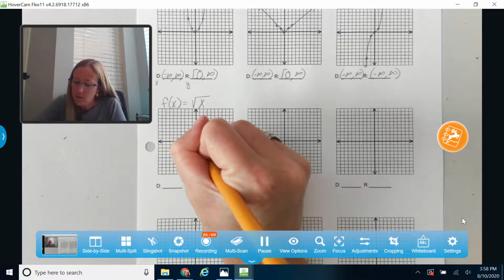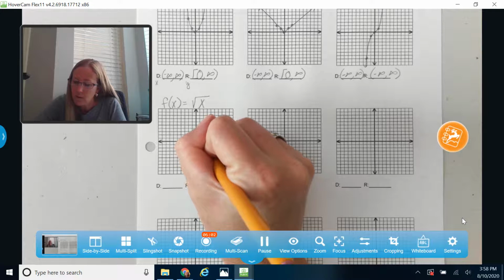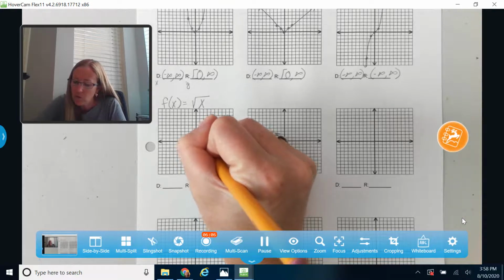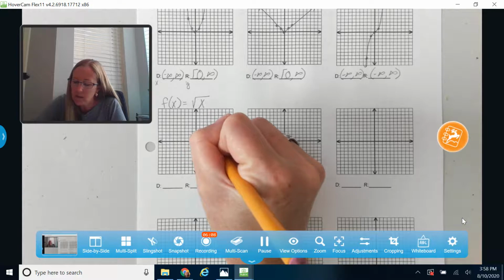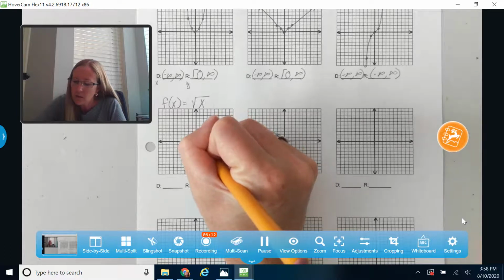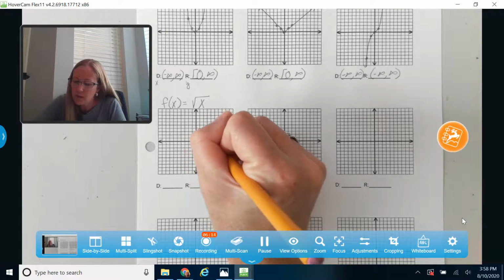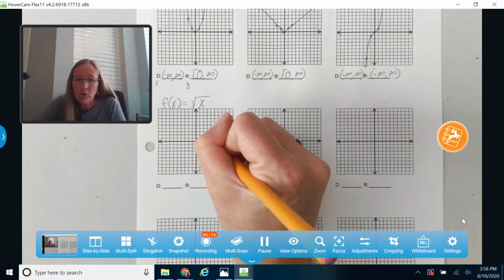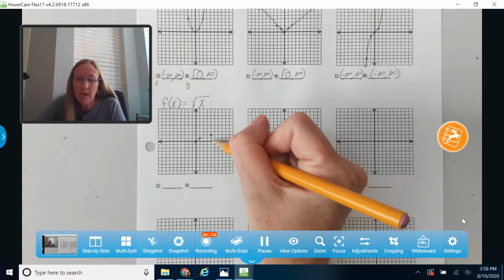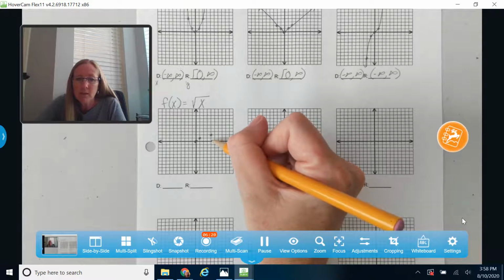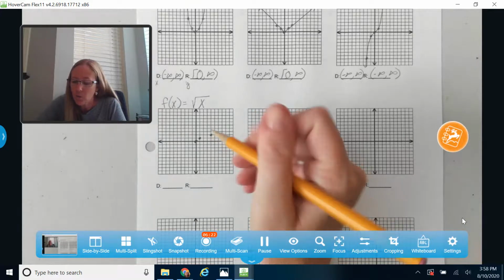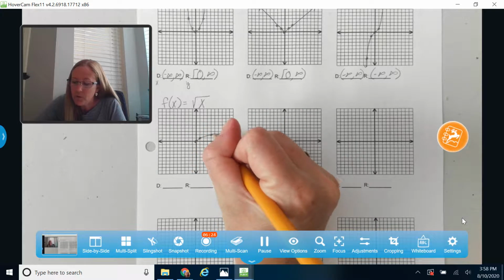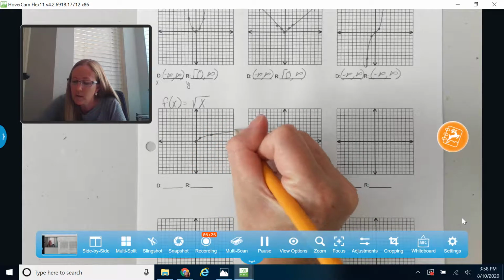Now this time I'm taking the square root, so I'm going to go over 1 and say the square root of 1 is 1. But then I'm going to go all the way over to 4 on my x-axis because the square root of 4 is 2. And so rather than trying to take the square root of 2 in my head and guesstimate a point, I'm going to go all the way over here to 4. So you can see 4 on my x-axis. And that's going to take the square root of 4 is going to give me a y value of 2. So our graph here looks a little bit like this.